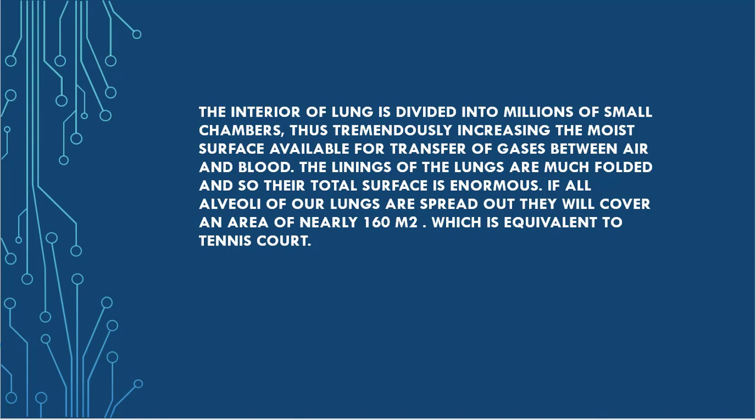Our lungs are small. That area should be accommodated in our thoracic cavity. The lungs size is very small, but the area of alveoli is near to a tennis court. So to accommodate that much area, our alveoli size is very small. And they are flexible in lungs. Then only they can accommodate in lungs because of that small size.